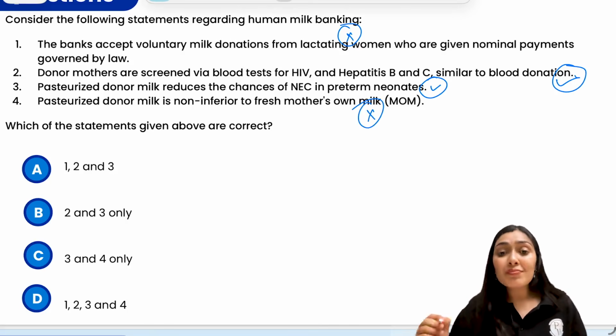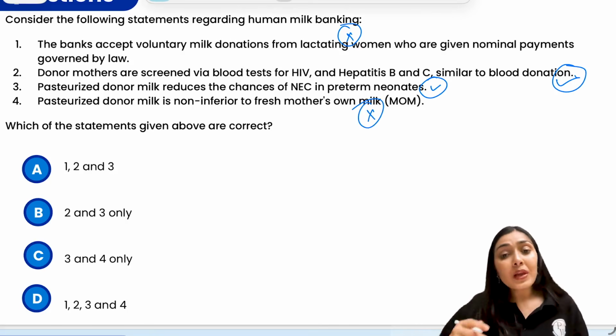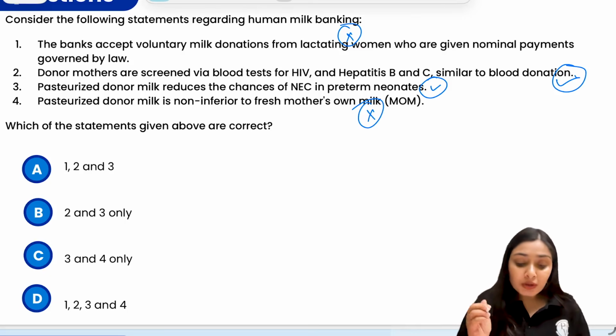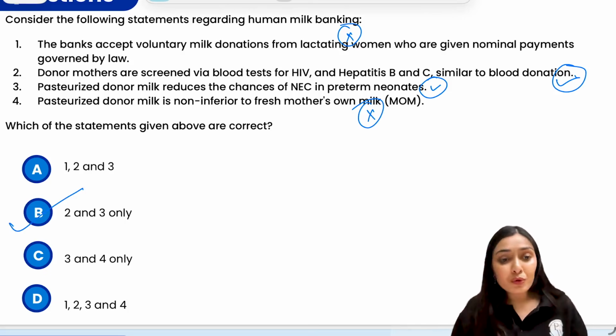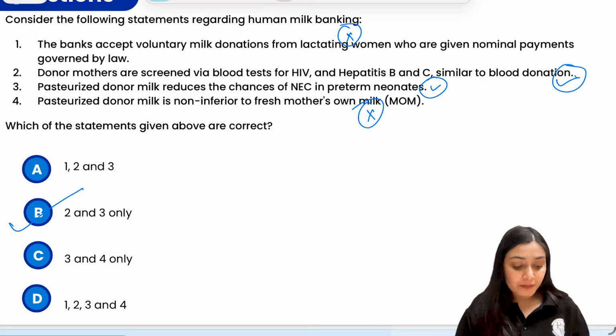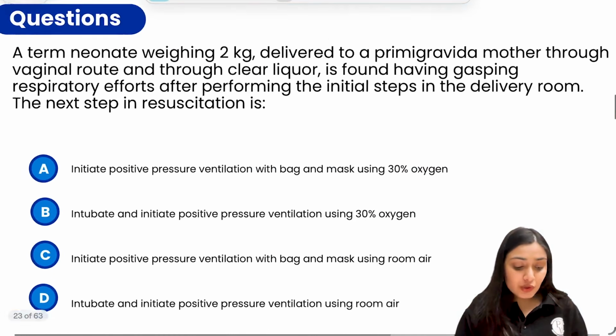Pasteurized donor milk is non-inferior to fresh mother's own milk, which is false, right? Remember, mother's own milk is the best milk. Apart from that, any other substitute is inferior. So the wrong statements would be 1 and 4 and the correct statements would be 2 and 3. So option B would be the correct answer over here, right? Moving to the next question.